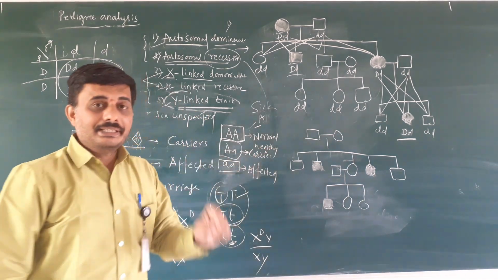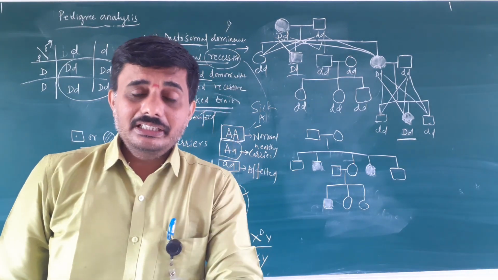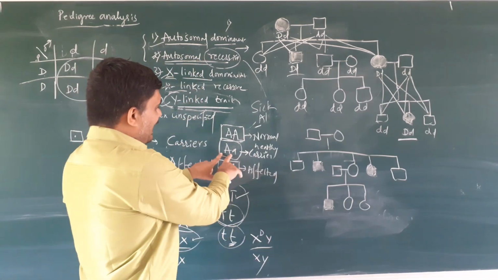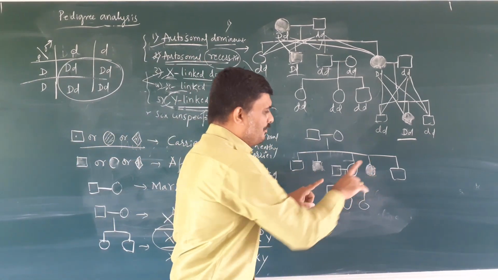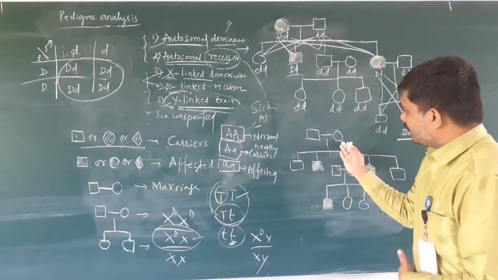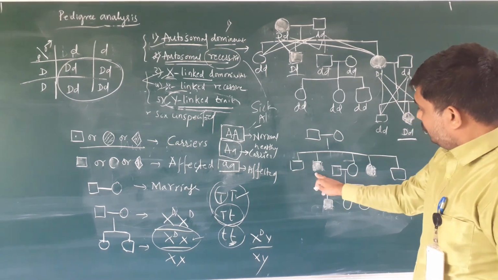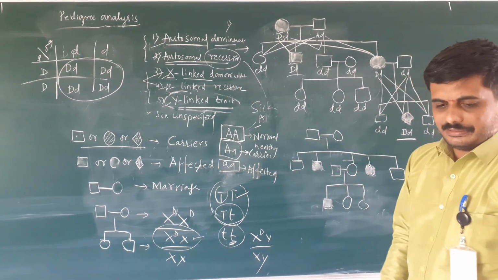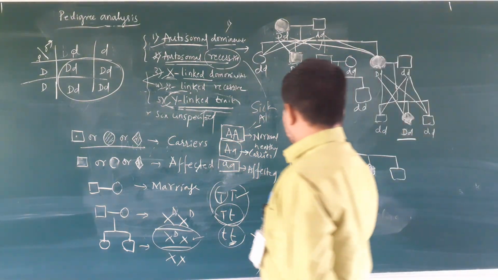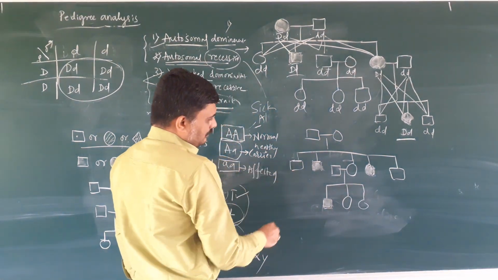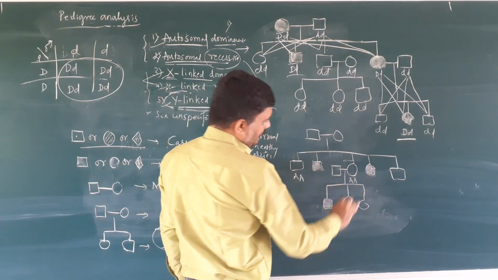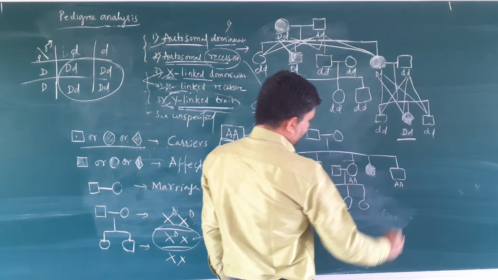But carrier means he carries the gene to the next generation. Because it is autosomal, the carrier state is present in both male and female. Their two children are affected with the disease. See how it is possible? This is a normal person having capital A, capital A. She is a normal daughter having capital A, capital A. She is also a normal person having capital A.